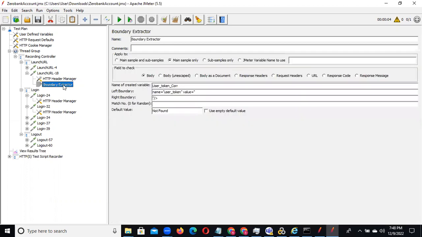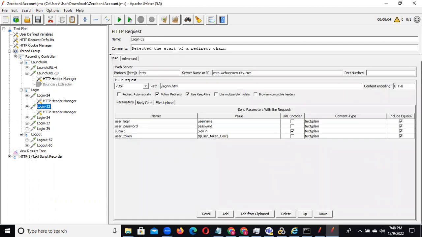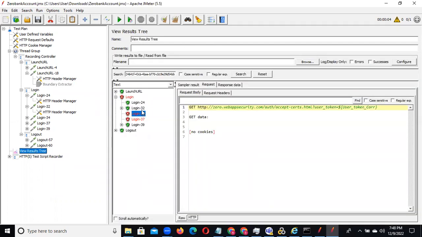The function is misplaced, because you can observe whenever you search in the view results tree, it is displayed in request 32. It means you need to write the extractor above that, but we wrote it on the launch request. So that is wrong.